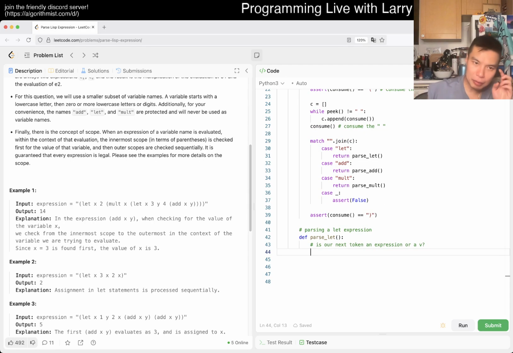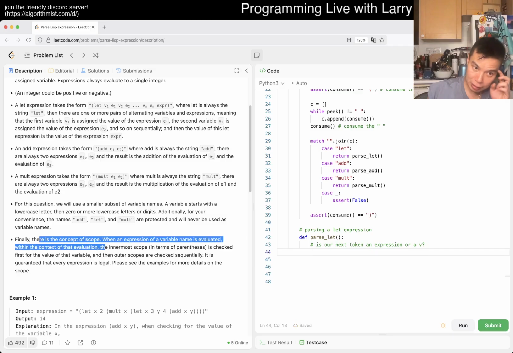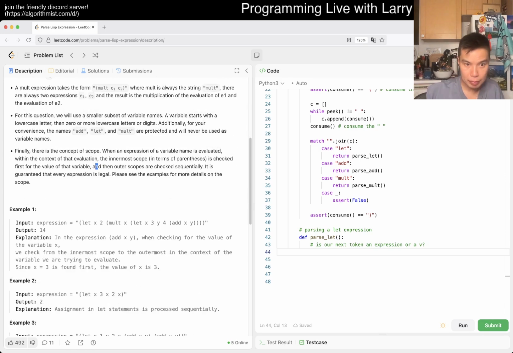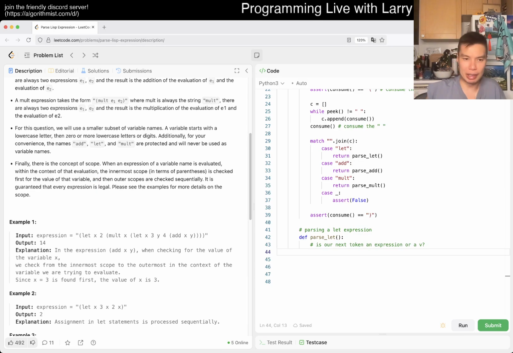I'm trying to figure out the scope actually. Let's see. Outer scopes. Please examine. An expression. Yeah, scope. I'm not quite sure how they want it exactly, so I want to double check this. When check for the value of the expression x.